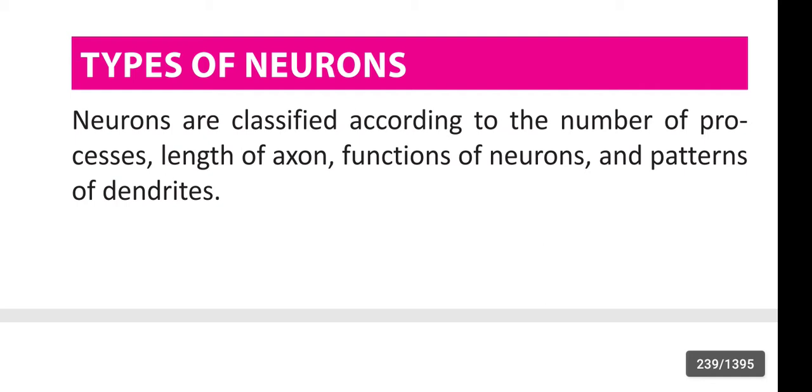In this video we are going to learn about the types of neurons. Neurons are classified according to the number of processes, length of axon, function of neurons and pattern of dendrites.